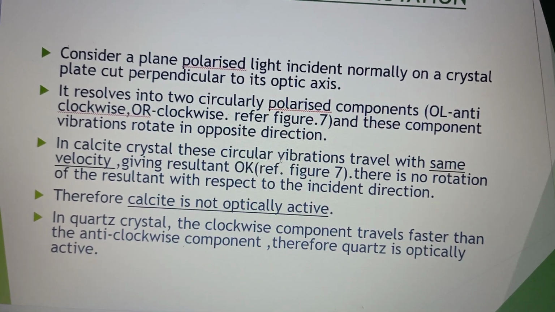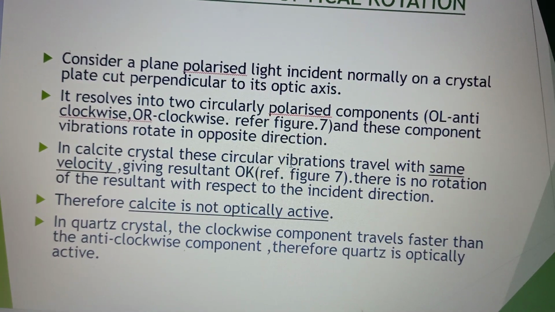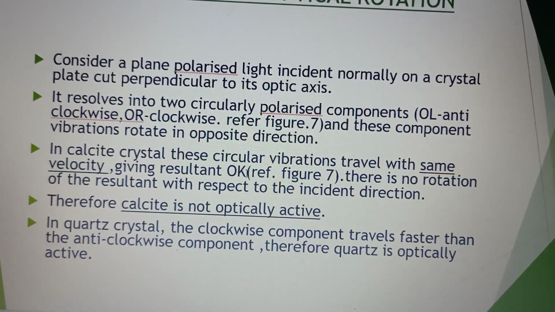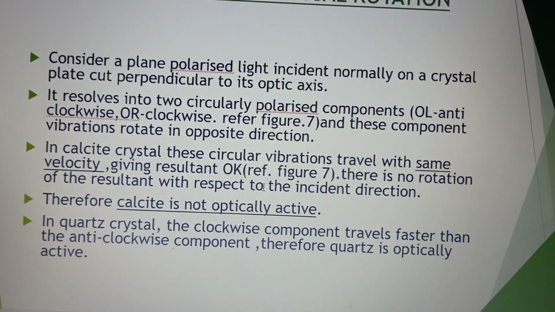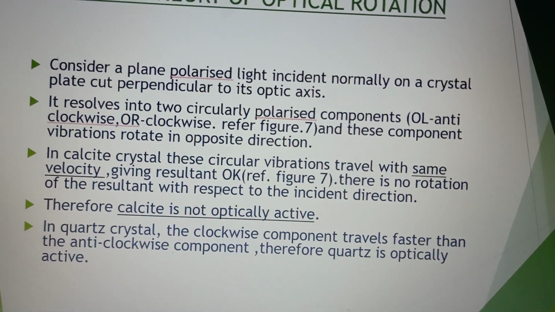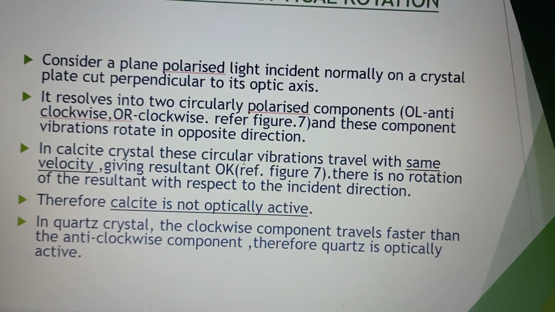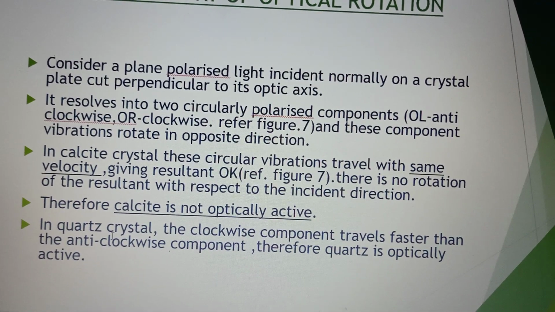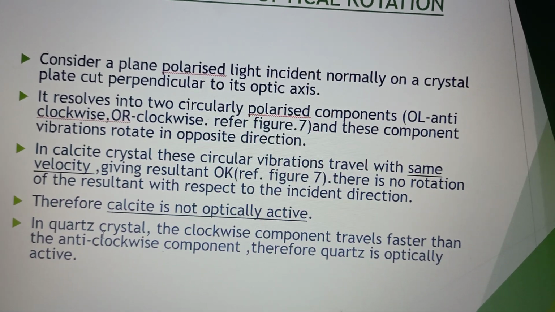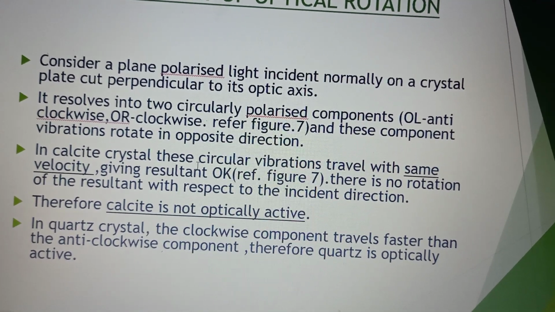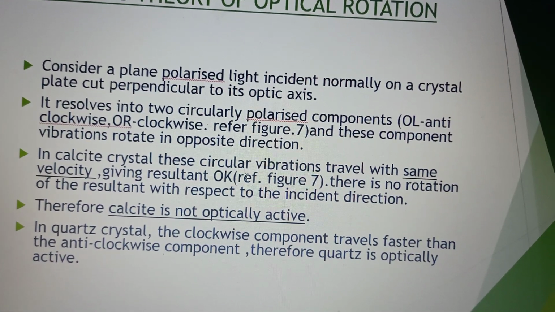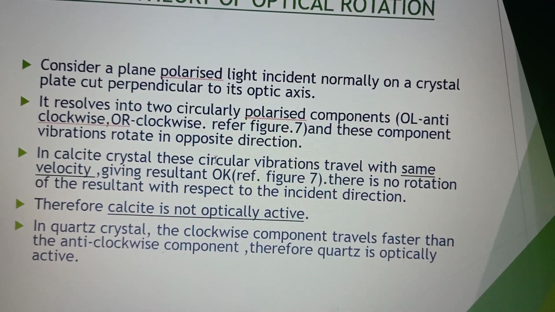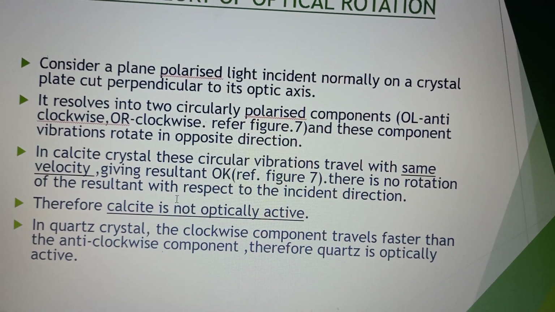The clockwise vibrations, if they move faster than the anti-clockwise vibration, that substance is dextrorotatory. That's what happens in the dextrorotatory substance. For example, in a quartz crystal. But if the same plane polarized light is passed through calcite crystal,